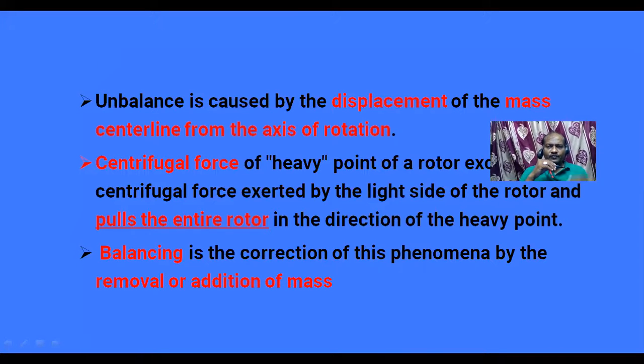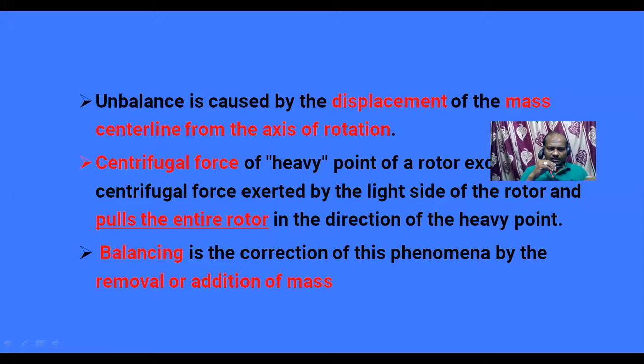The process of adding this mass at a proper place is called balancing. Why do we need to balance? To have good quality, to reduce noise, to increase bearing life, to have a quality feel, and to have comfort for the operator, we go for balancing.